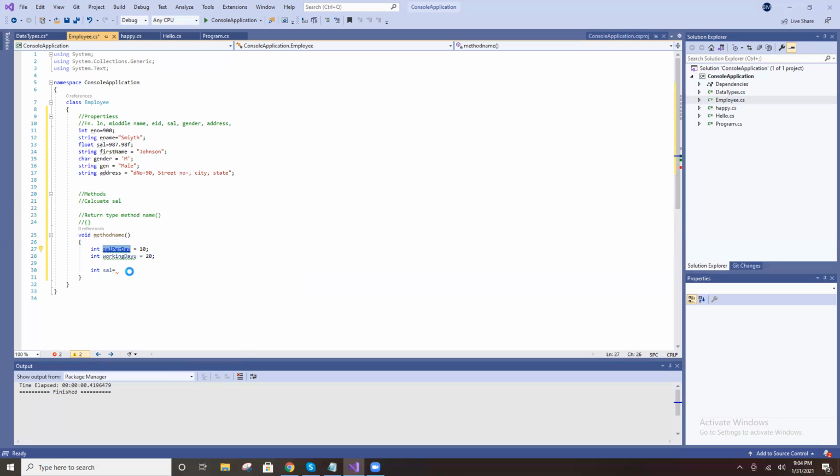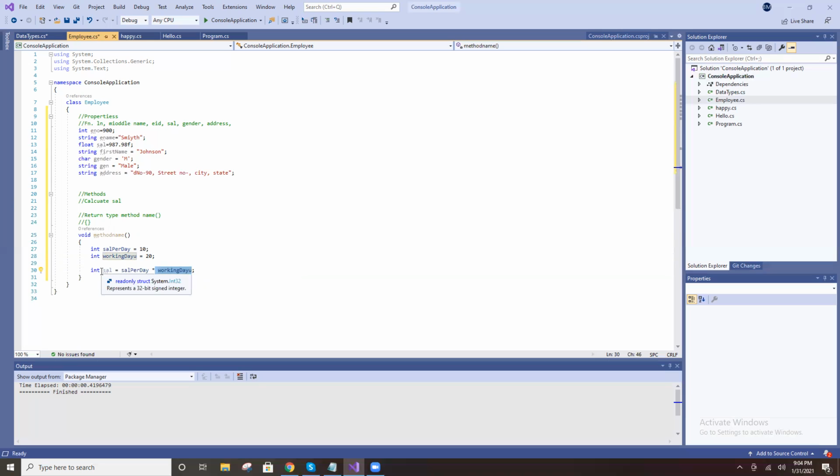Salary per day into working days, where into means a star. 10 into 20 means 200.